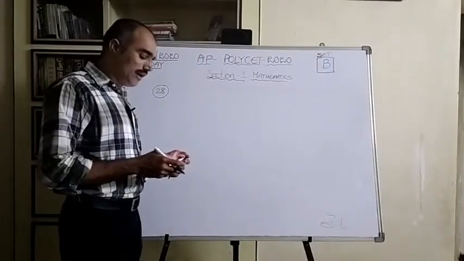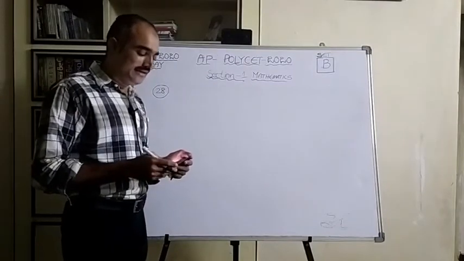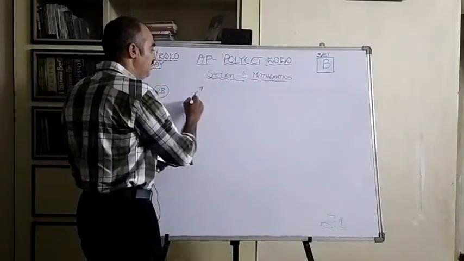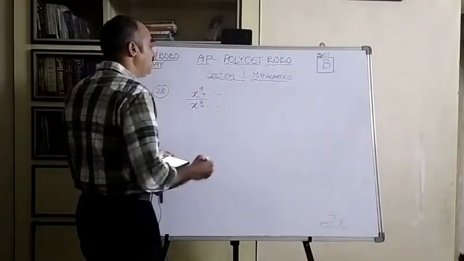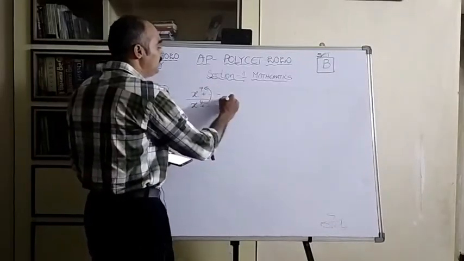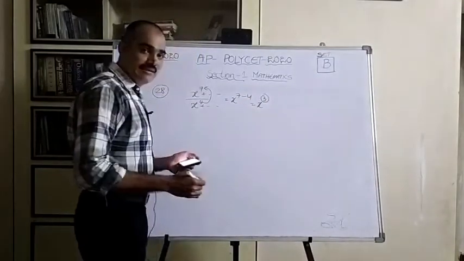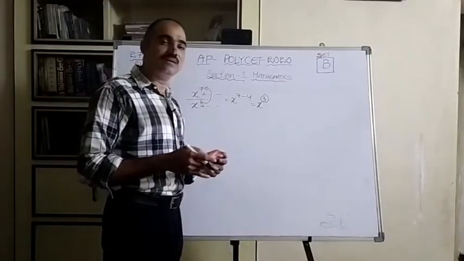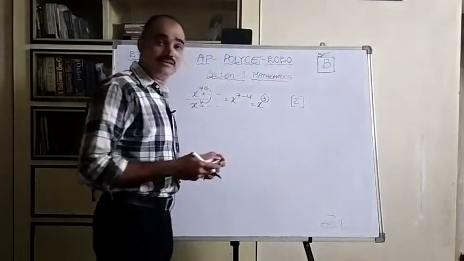If a polynomial of degree 7 is divided by a polynomial of degree 4, then the degree of the quotient is dash. When we divide, what is the degree of the quotient? It is very simple. Here it is x power 7 minus 4, that is x power 3. Therefore, the degree of the quotient is 3. The given options say: first one less than 3, second one 3, third one more than 3, and fourth one 0. So for this question, option 2 is the correct answer.